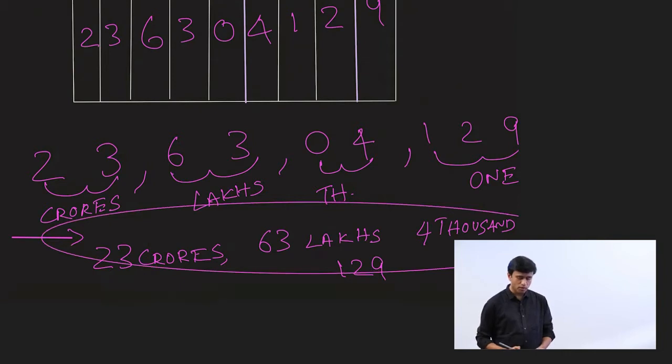That is how you read the 9-digit number. So what is the population of Uttar Pradesh? If somebody asks you that, you can say it is 23 crores 63 lakhs 4,129.